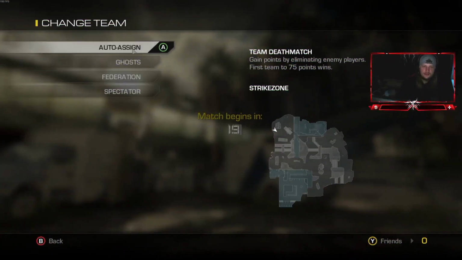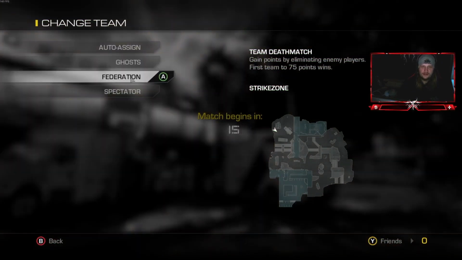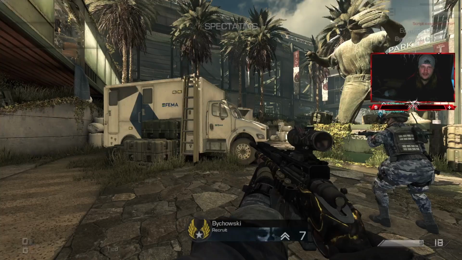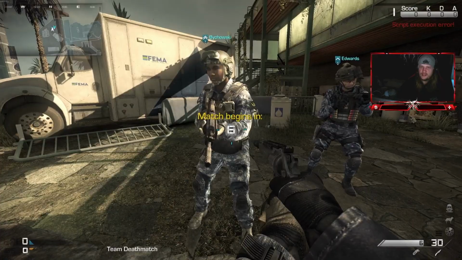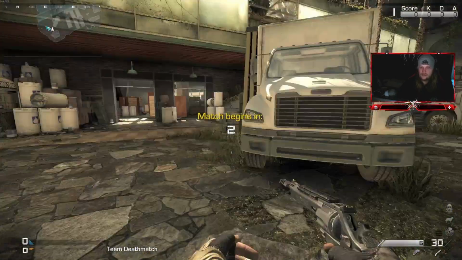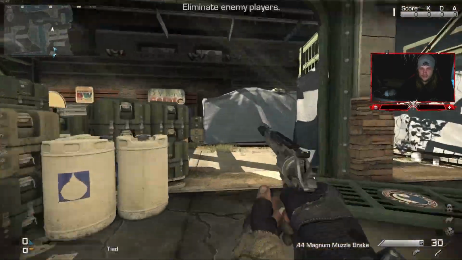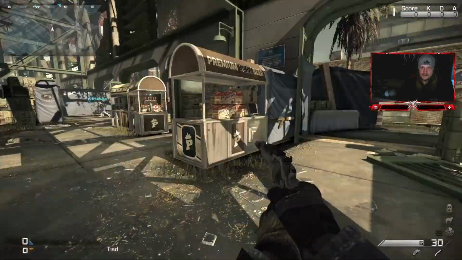Alright, so we're in. We'll choose whatever one we want. I guess it depends on what kind of skins you want to go with. I'll jump in Federation, so they have the Ghost skins, and I'll just choose whatever class, this one here. And these are my buddies right here, Bukowski and Edwards. And these are going to be horrible names to type in when I need to do stuff. So we'll run up here, we'll just get into a nice little spot here, right here. This is the cinematic spot right here.